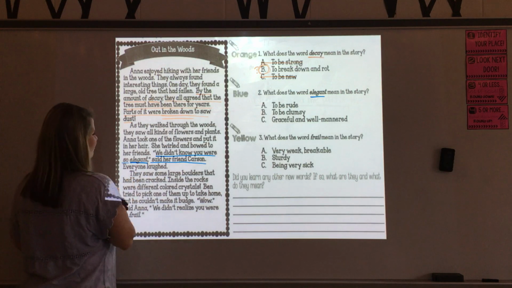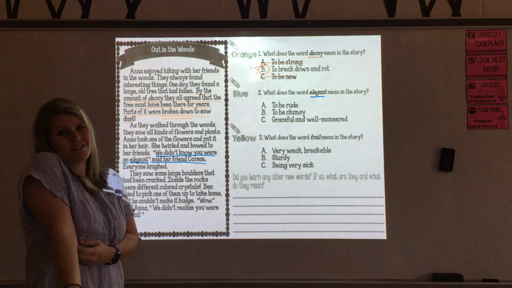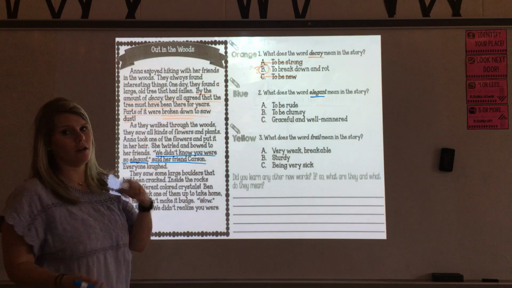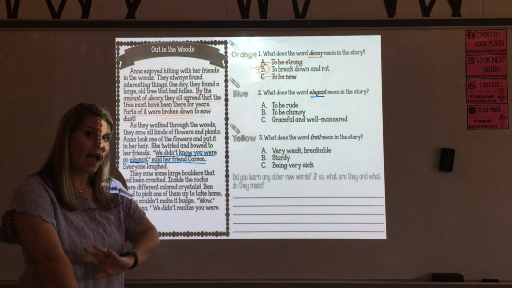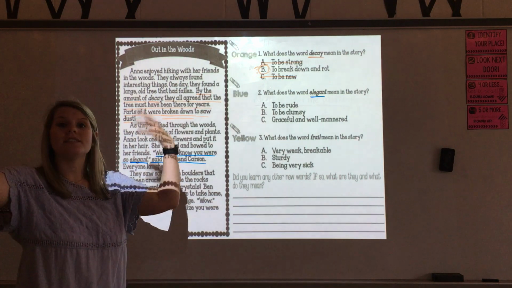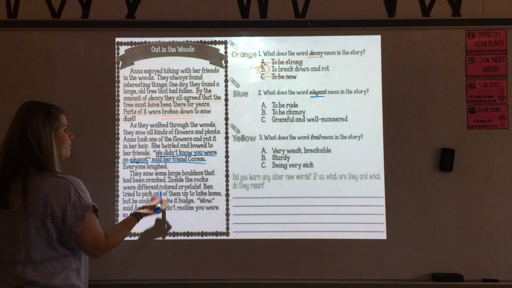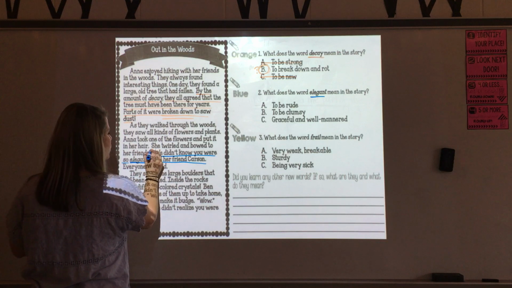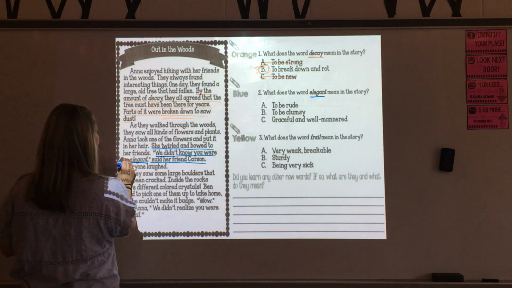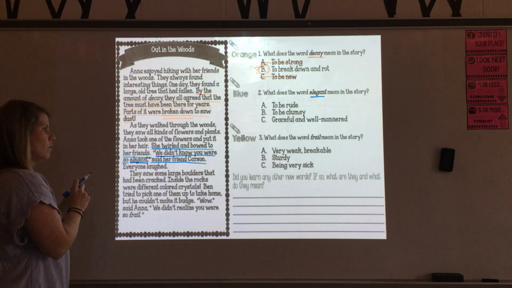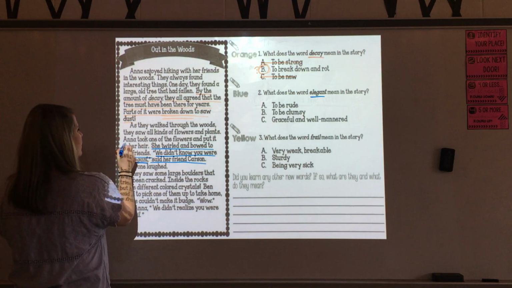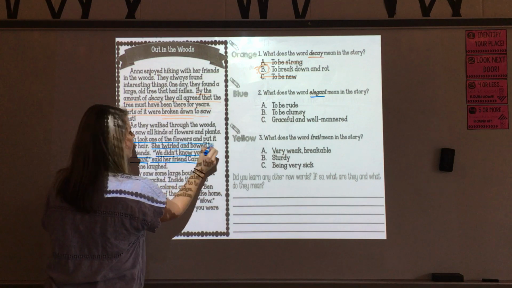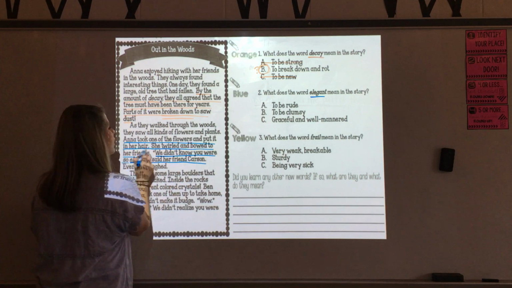Let's go to the next sentence and see what we find. "Everyone laughed." Well, everyone laughed doesn't really give me any clues, like when I read on with decay. So instead of going to the sentences after the word, let's go to the sentences before the word. Ready? It says, "She twirled and bowed to her friends." Well, I'm going to go up one more sentence because I want to know who she is. "Anna took one of the flowers and put it in her hair."